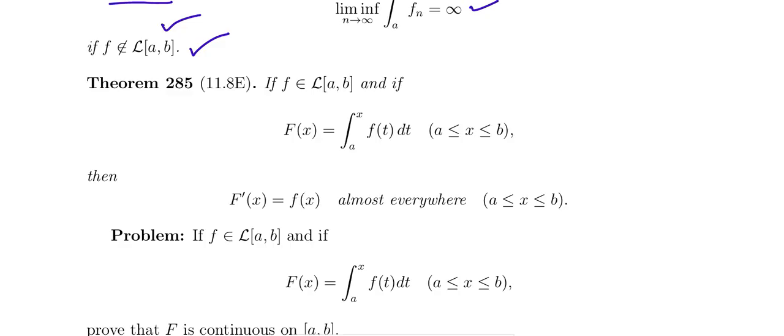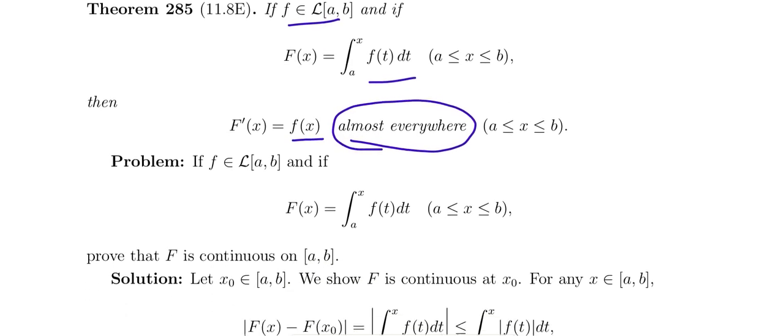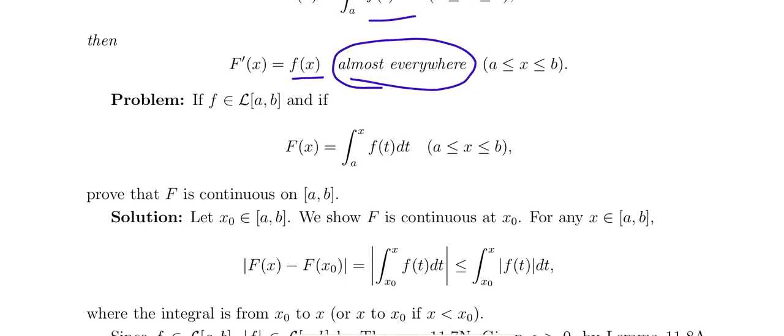And f is Lebesgue integrable on a comma b if capital F of x is defined as the integral a to x f of t dt, and the derivative of the capital F of x is equal to f of x, that is also almost everywhere, at most of the points. In the case of f Lebesgue integrable, f belongs to the Lebesgue integrable functions on a comma b, and capital F of x defined as the integral a to x f of t dt, and capital F is continuous on a comma b.